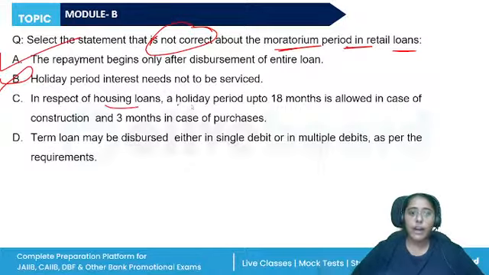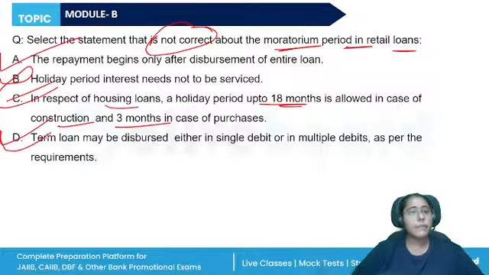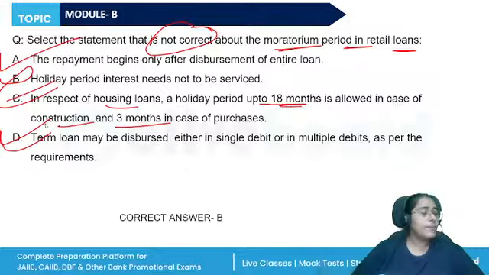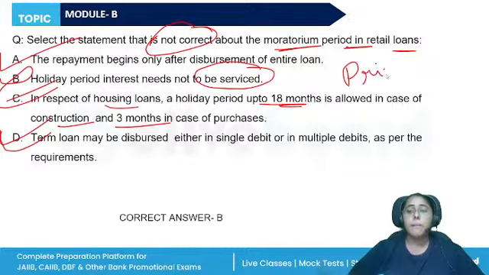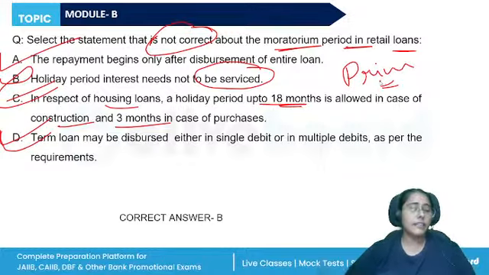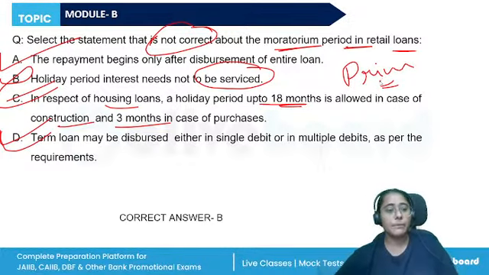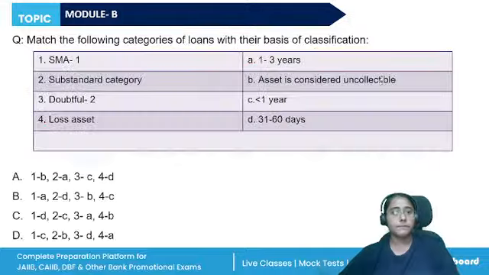In respect of housing loan, 18 months in case of construction, 3 months in case of purchase. Term loan may be disbursed either in single or multiple debit as per the requirement. So I already told you the holiday interest period is serviced during the moratorium period. Just the principal component does not start.